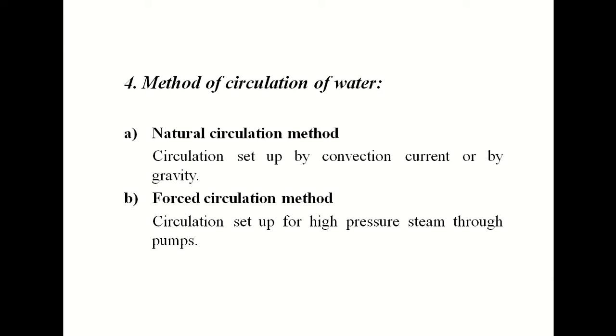The next type of boiler is the forced circulation method. In that, the water will be supplied with force at a high pressure. That means for that we will require pumps. By using pumps, we will be circulating the water into the boiler, and due to that pressure, whatever steam is generated will be circulated from the top side of the boiler.